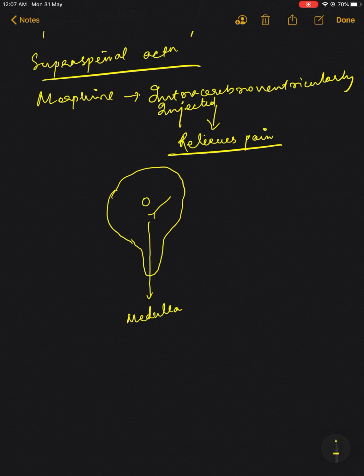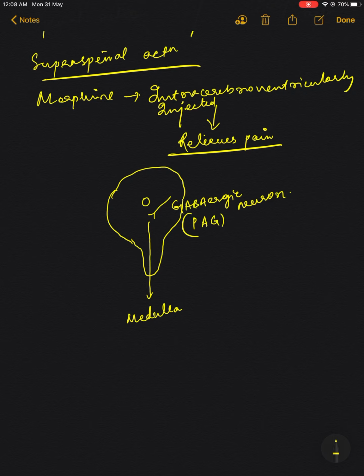Here, this is a GABAergic neuron. This is in the periaqueductal gray. In the periaqueductal gray matter, this GABAergic neuron is present, just by the side of the ventricle.